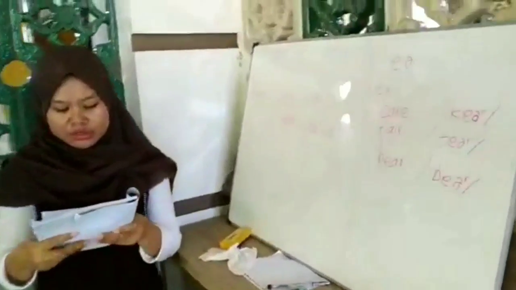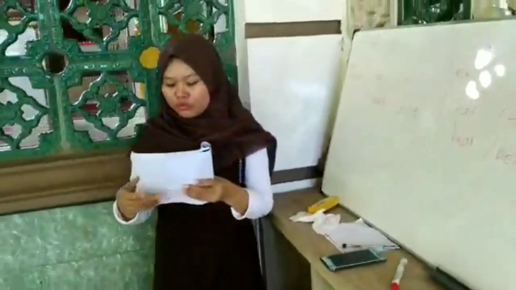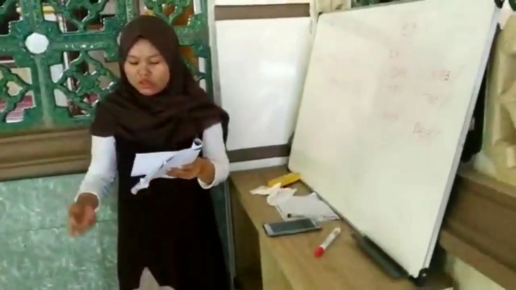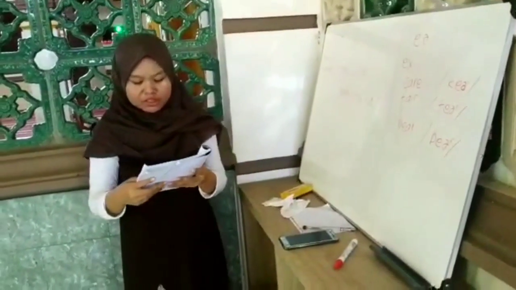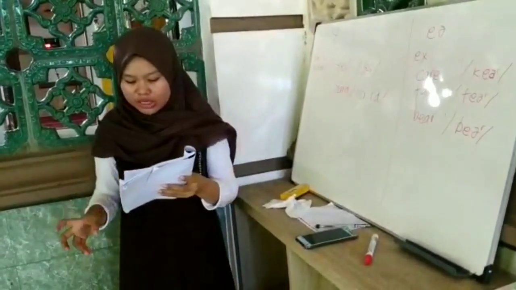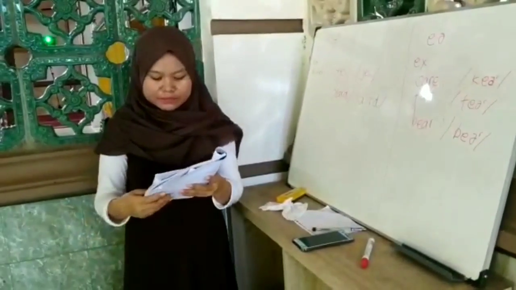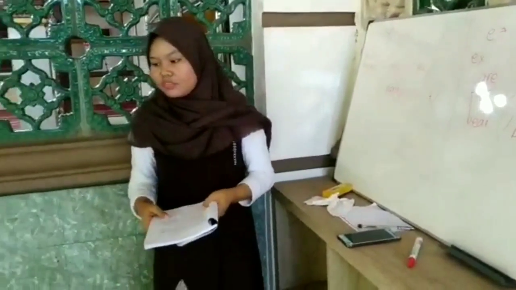The second is the y sound. The place of the y sound is palatal. The manner of this sound is semivowel. A semivowel is a sound that is phonetically similar to a vowel sound but functions as a syllable boundary, like y.